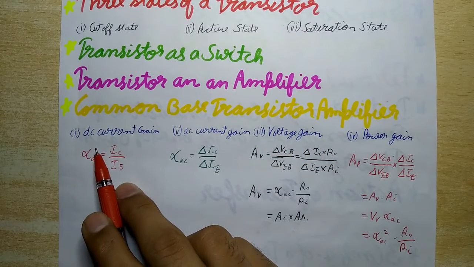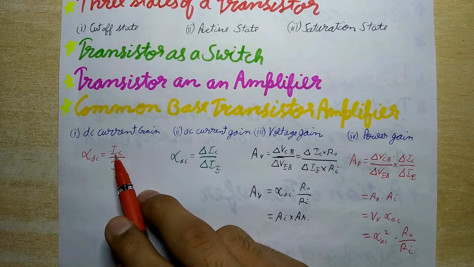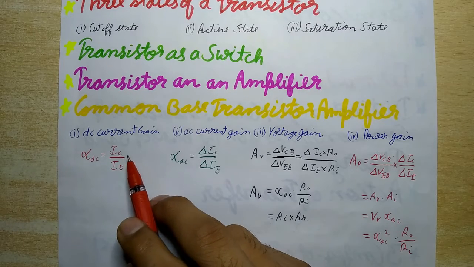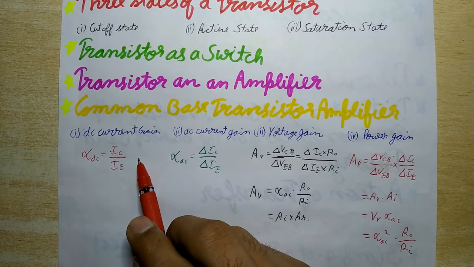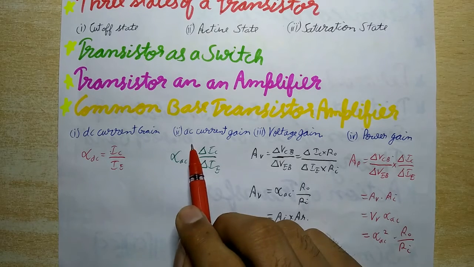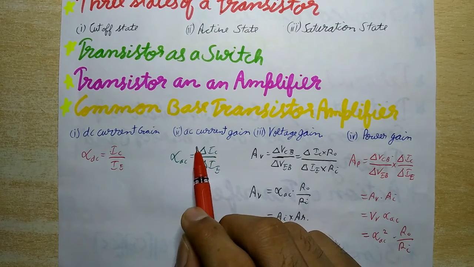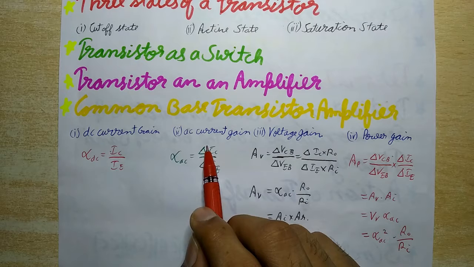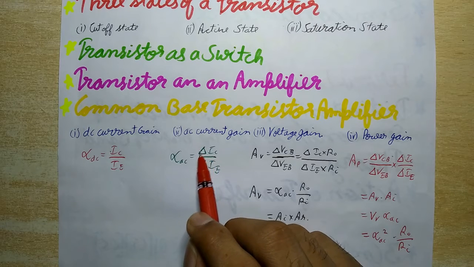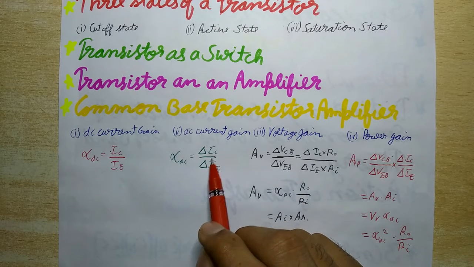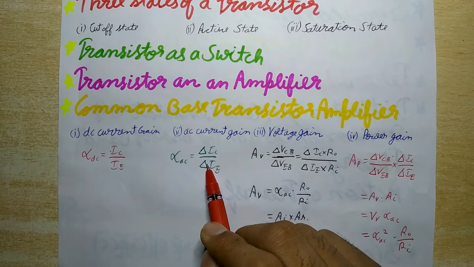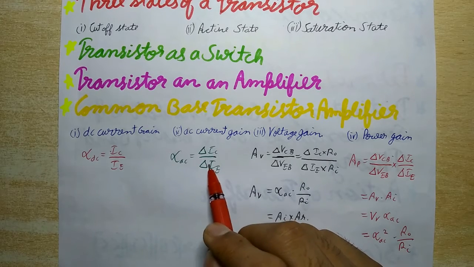So first is DC current gain. It is defined as the ratio of the collector current, that is IC, to the emitter current, that is IE. Second is AC current gain. So it is defined as the ratio of the small change in the collector current, that is del IC, to the small change in the emitter current, that is del IE.